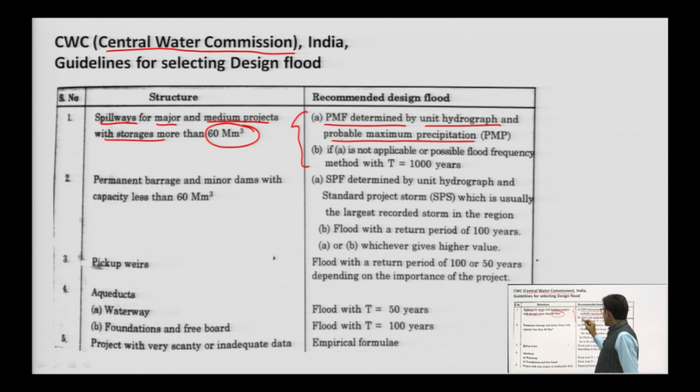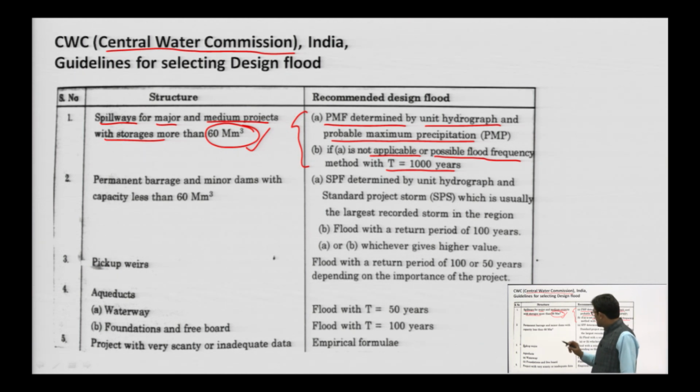And second, if PMF and PMP is not applicable or possible, flood frequency method with T equal to 1000 years. T is the return time. So, very long data we require while designing the spillway if it has more than this much capacity of water.